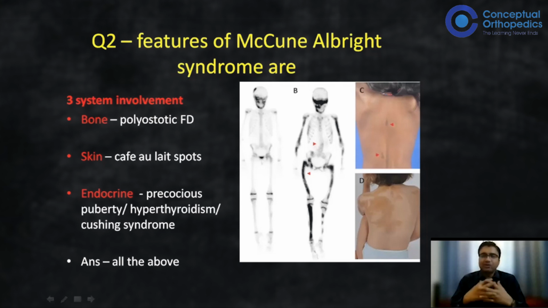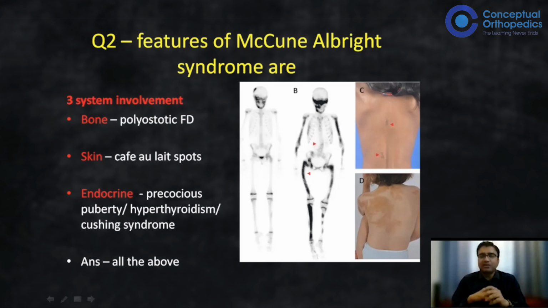Because sometimes as an orthopedic surgeon, when a patient presents with fibrous dysplasia to us, we just look at the bony features and we think of the treatment related to the bone. But actually, we have to look at the patient in all, and we have to evaluate in detail what is his endocrine status, what are the hormonal status. So we must be aware whenever next time you see a patient with a fibrous dysplasia, which is very common to see, evaluate other features also, and especially in those patients who are presenting at young age, where they have got bony deformities, right?